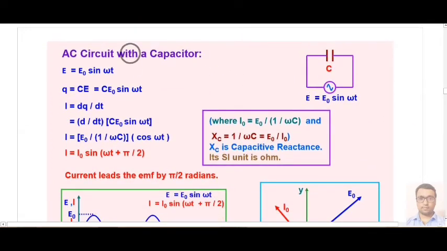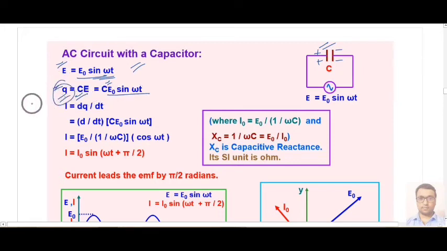Now when this AC power is connected to a capacitor, we know that the EMF is given by E0 sin omega t, and charge will be stored in this capacitor, given by Q equal to CV or CE, and that E is E0 sin omega t.